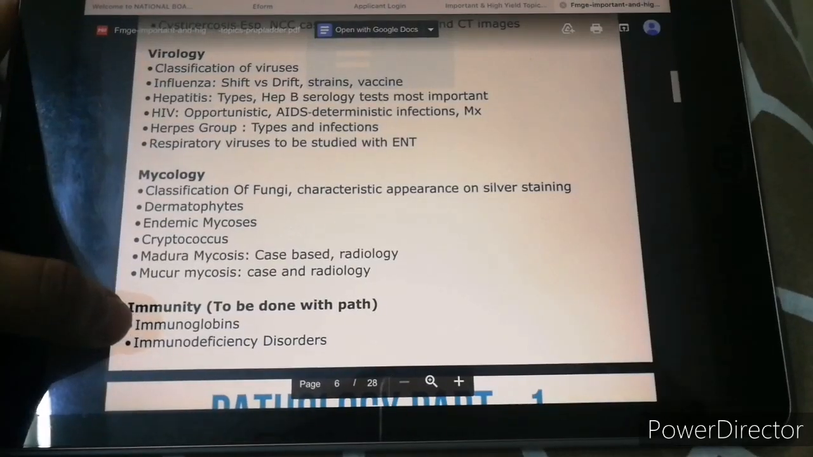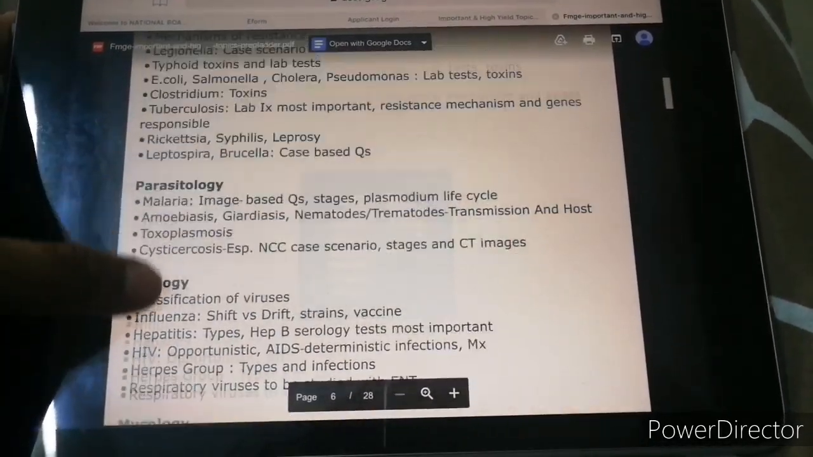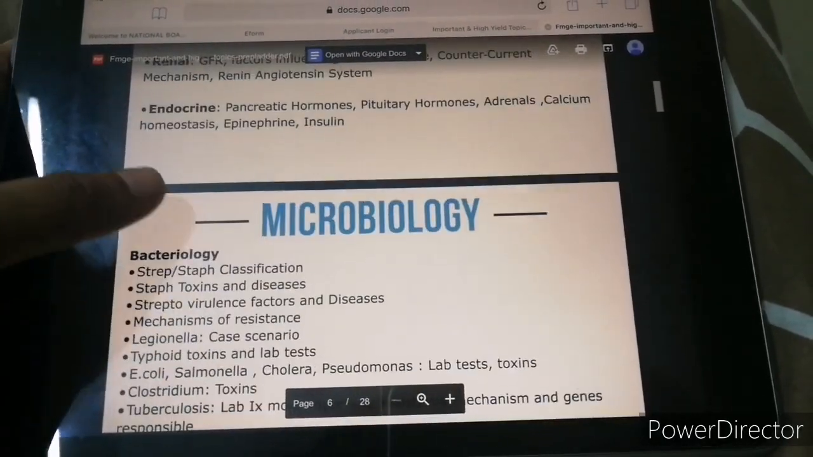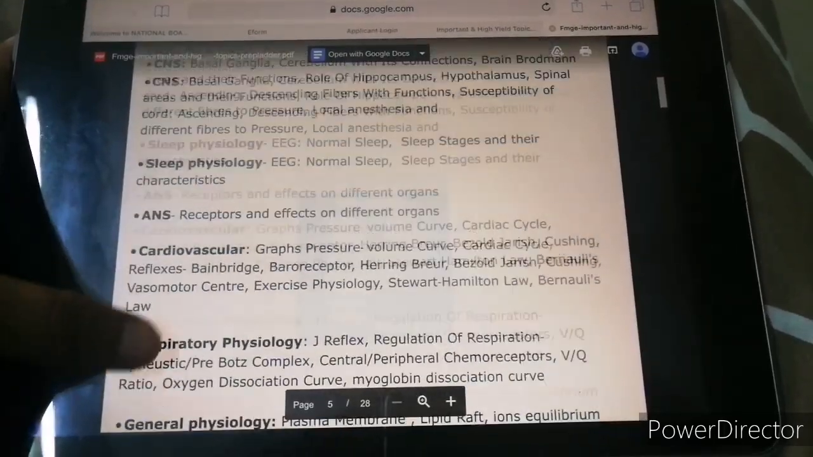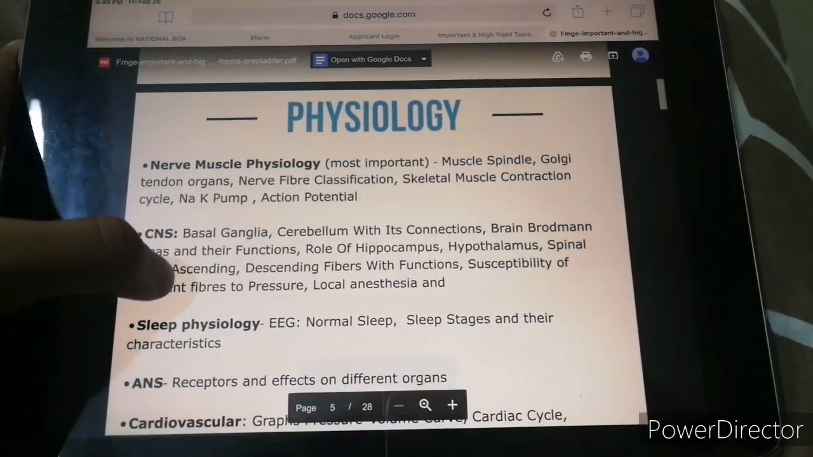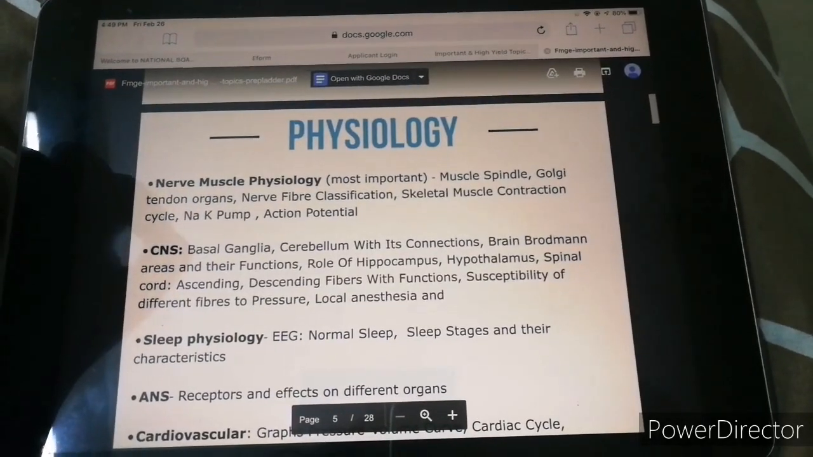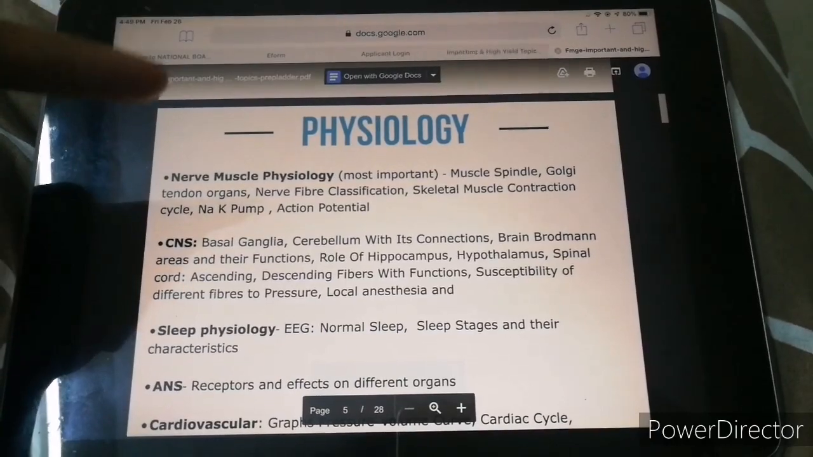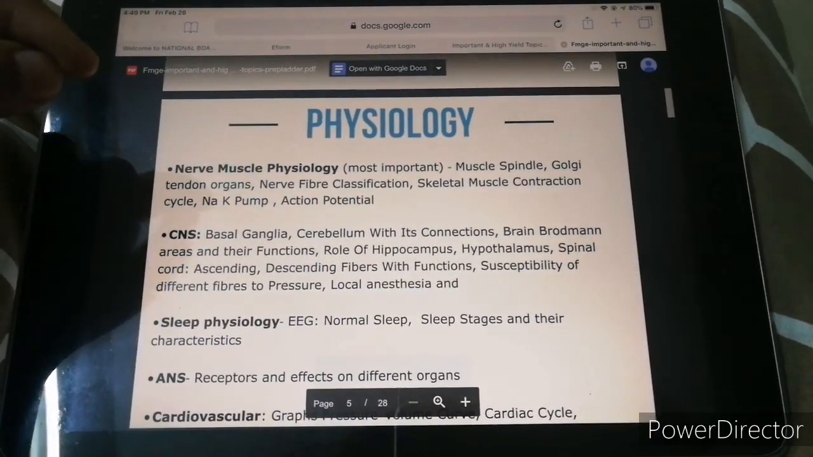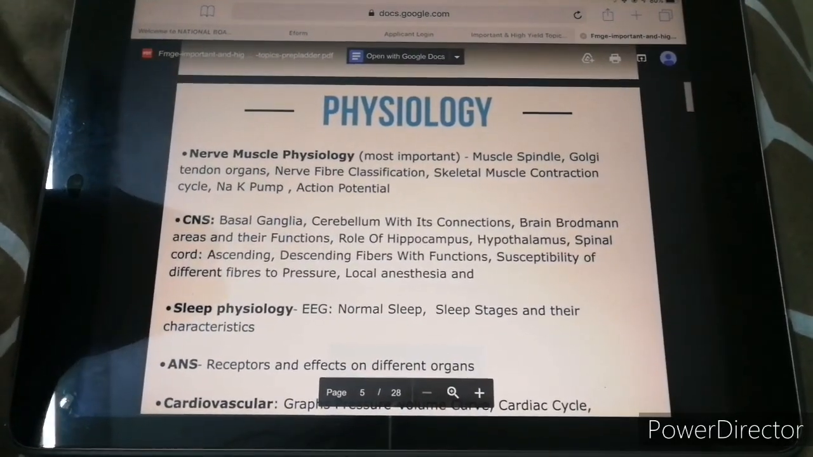Yeah, see, immunity to be done with path. So I'm finding a lot of things which are clubbing and integrating together. So I'm like, okay. Physio is one subject which I am lacking a lot, and I know if you're like me, you could be hating physio, but I think we must pay more attention to physio. We could score some more marks from physio.